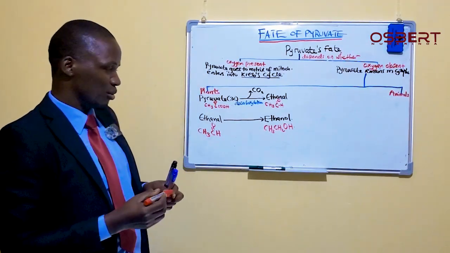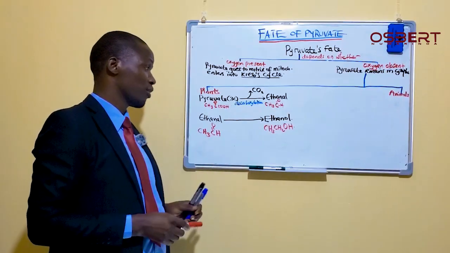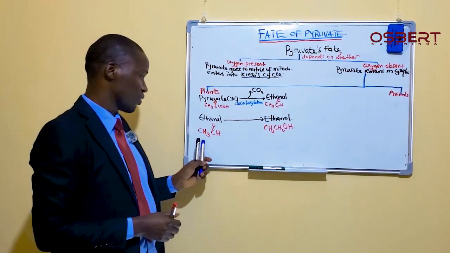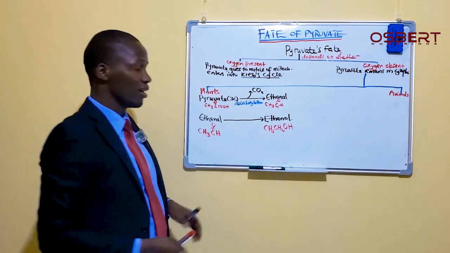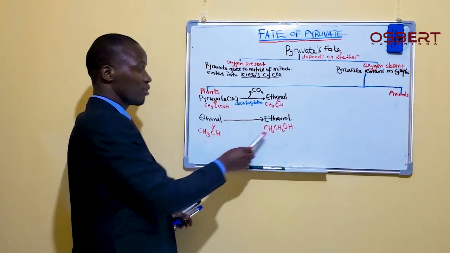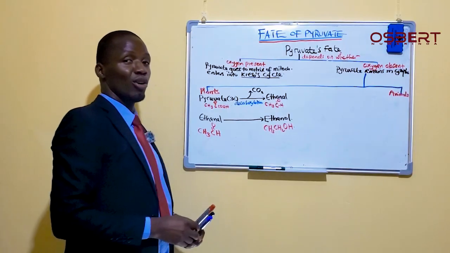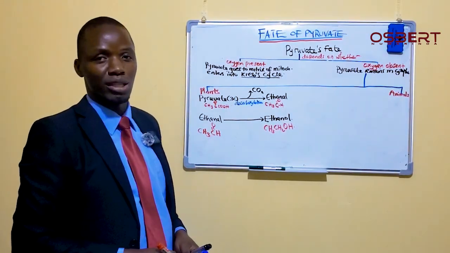You can easily tell what exactly happens. When you look at this formula here, there is something you can easily tell. It means this ethanol, for it to turn into this, would have gotten more hydrogen. And when you get hydrogen, what happens to you?